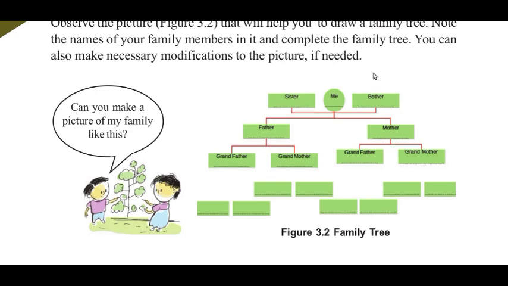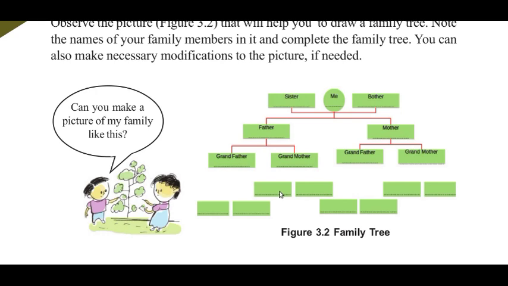You should modify this family tree according to your family. Then you could write the name of your father and your mother. Then these are the columns for your grandfather and grandmother, which means the father and mother of your father. And this is the space for writing the names of the father and mother of your mother.